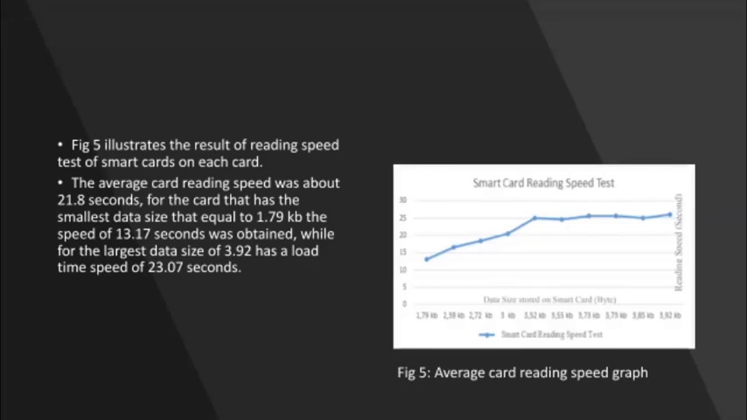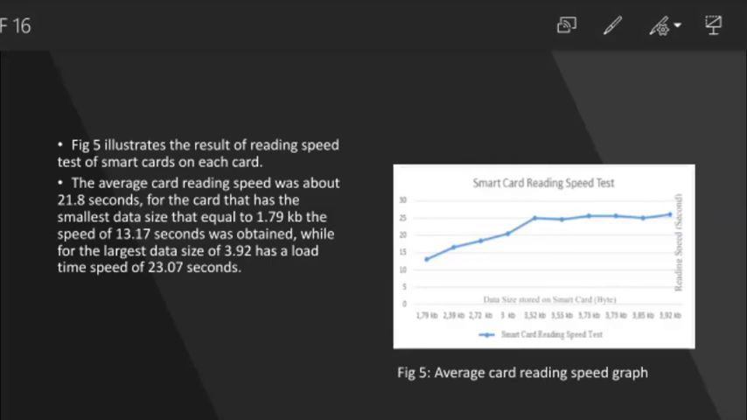Next is the smart card average card reading speed graph. The above illustrates the result of the reading speed test of smart cards on each card. The average card reading speed was about 21.8 seconds.